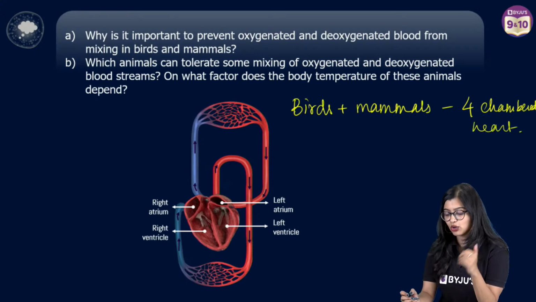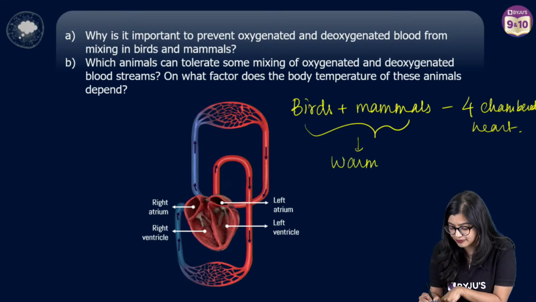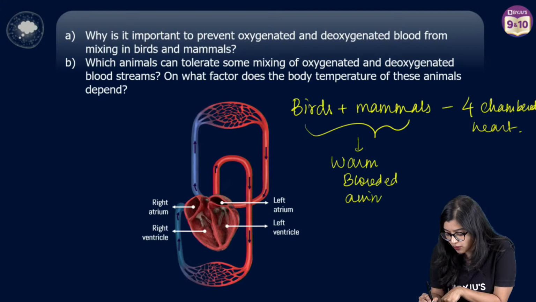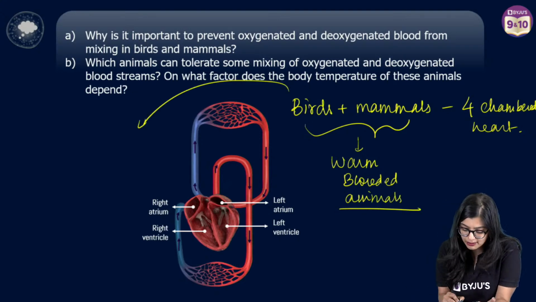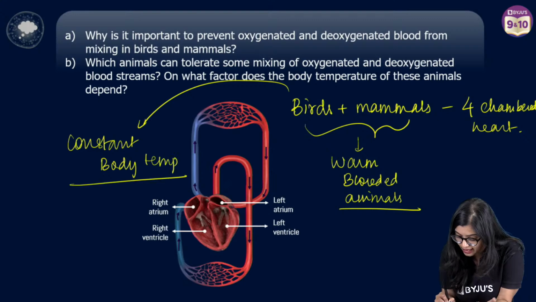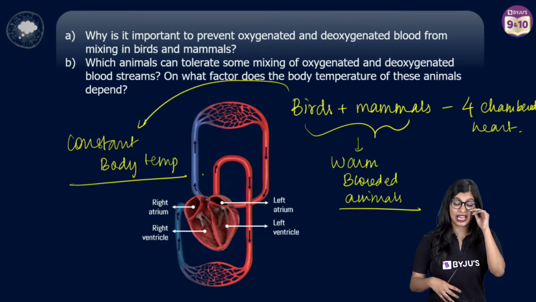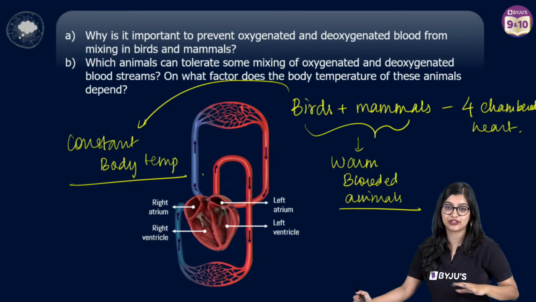Now, along with that, we also see that birds and mammals are warm-blooded animals. Now, what do I mean by warm-blooded animals? It means that these birds and mammals have a constant body temperature. And for maintaining this constant body temperature, the transportation of blood has to be pretty efficient, right?